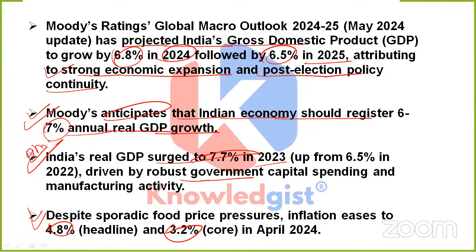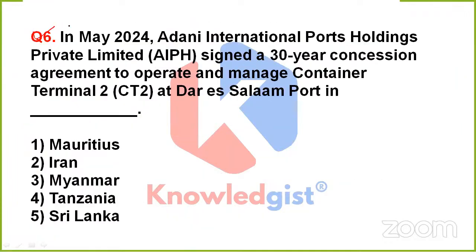Apart from it, we came to know the GDP for 2025, the reason behind this increment in GDP, and Moody's has also anticipated how much annual real GDP growth the Indian economy should register, and then they also talked about the inflation, which is easing to 4.8% headline and 3.2% core in April 2024. Yeah. Now, the next question is asking, in May 2024, Adani International Ports Holdings Private Limited signed a 30-year concession